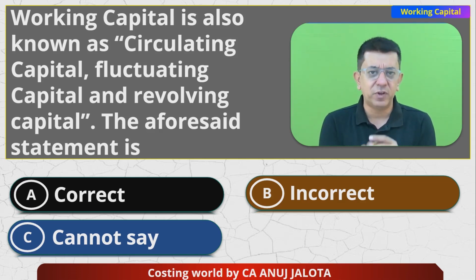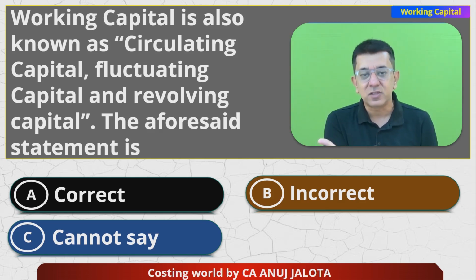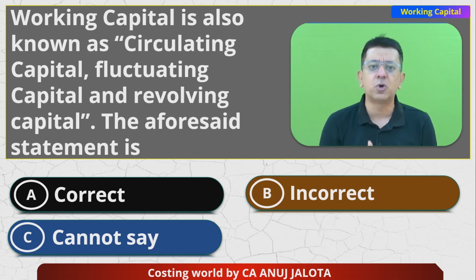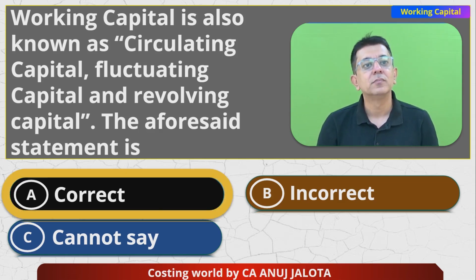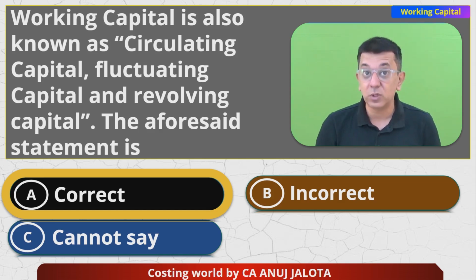Sometimes if you have finished goods stock and it gets converted into debtors, then you will realize that profit also, and working capital will suddenly increase. So it keeps on changing, and therefore it's also called fluctuating capital. So this statement is absolutely correct. That is the correct one. This was the second MCQ. Let's go over to the third one.